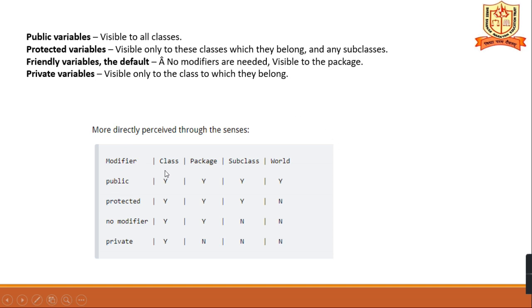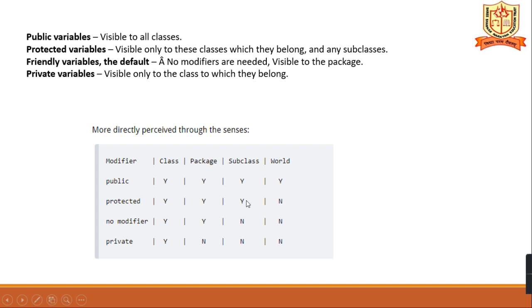So public will be visible in the class and the package. If it is public, it will be available in the package, and in protected as well. No modifier: within a package. Private: no, within the class only. And the same thing for the subclass.